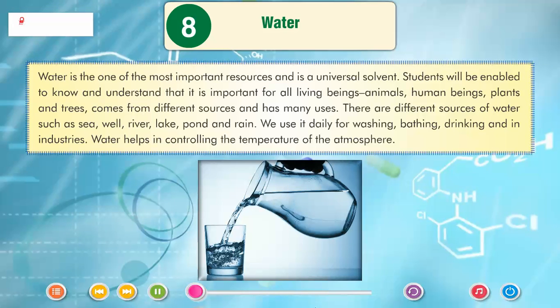There are different sources of water such as sea, well, river, lake, pond and rain. We use it daily for washing, bathing, drinking and in industries. Water helps in controlling the temperature of the atmosphere.